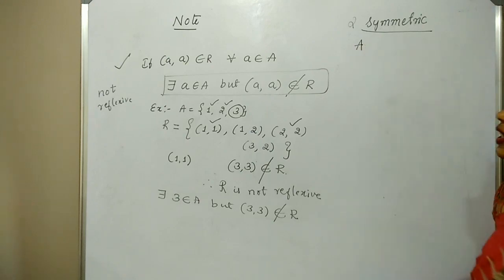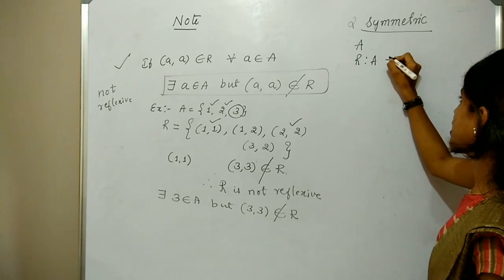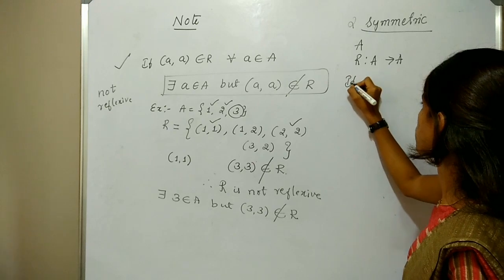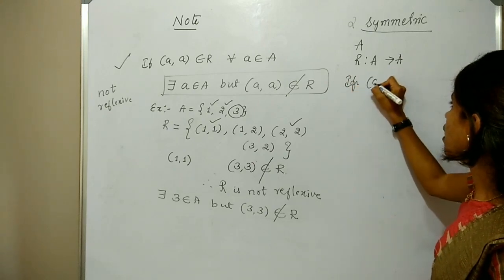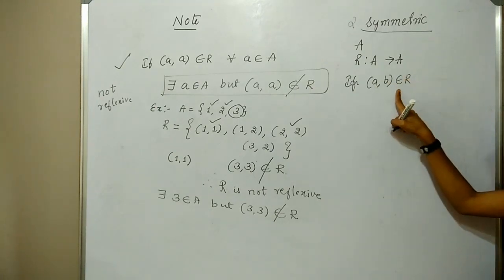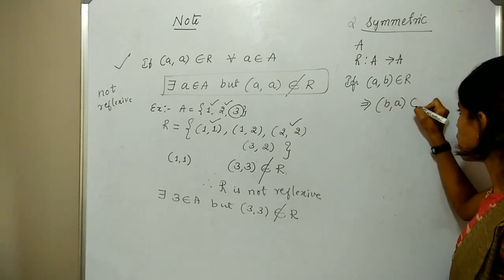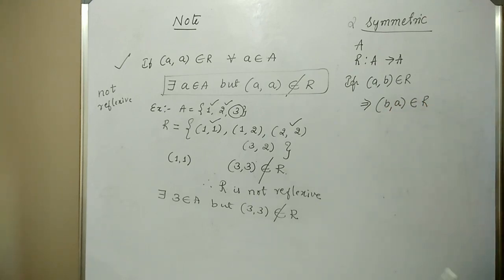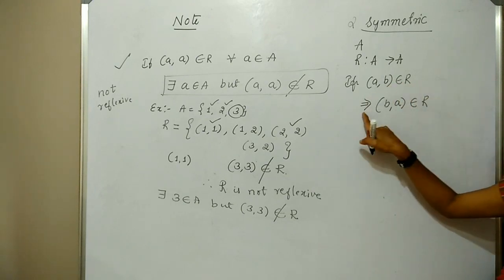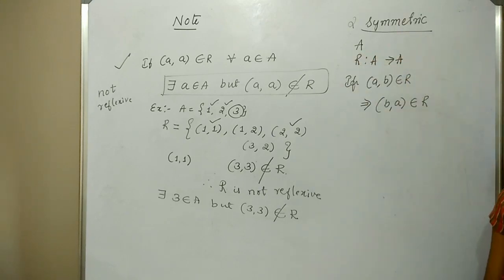A relation R in the set A is said to be symmetric if (a, b) belongs to R implies (b, a) must belong to R. If (x, y) belongs to R, this implies (y, x) is also in R. Then we say that the relation is symmetric.